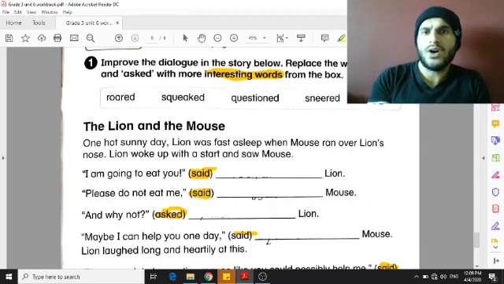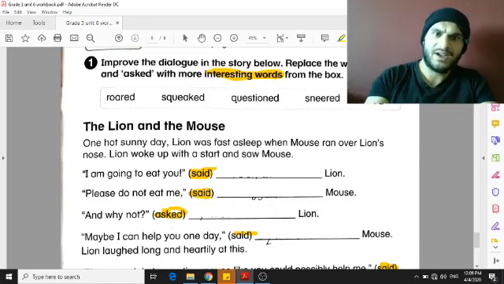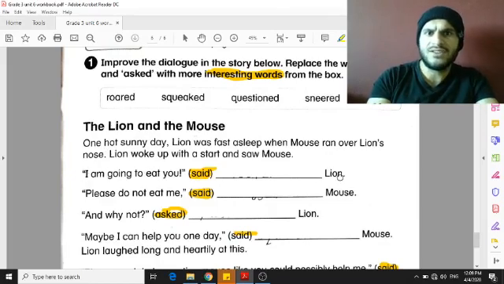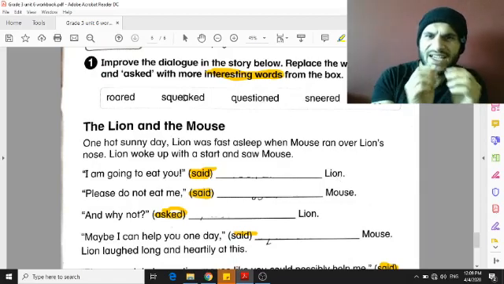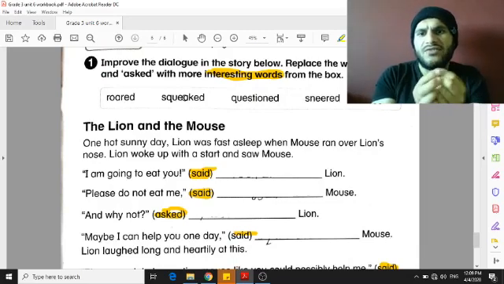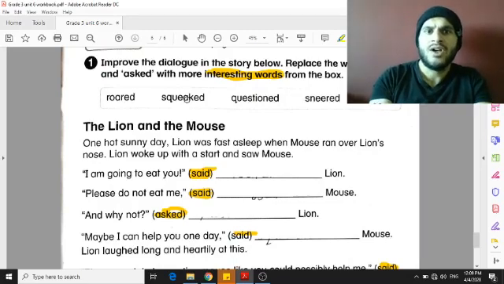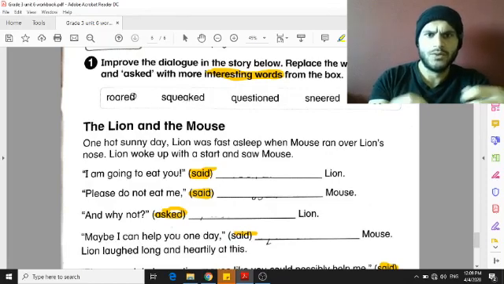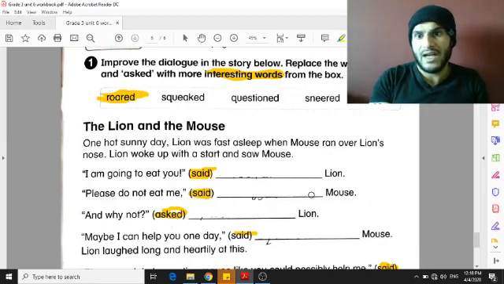Now, we need to know that these words have different meanings. Like when the lion says, I am going to eat you. How does the lion speak? Does he question or does he squeak like a small, very thin voice? No, they speak with a very big voice, like I'm going to eat you. So what is this voice? So the lion, when they talk, they roar. This is the sound of the lions. The mouse has a different sound. So we are going to find it from here.